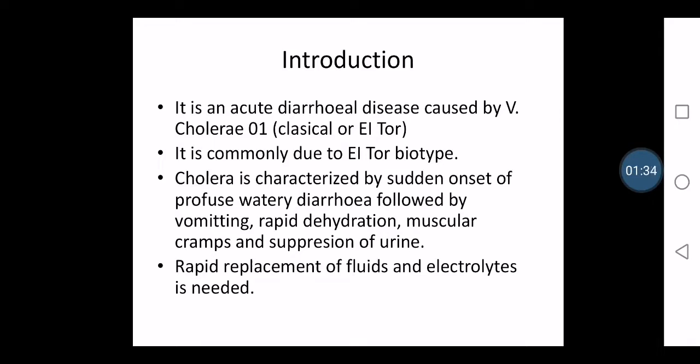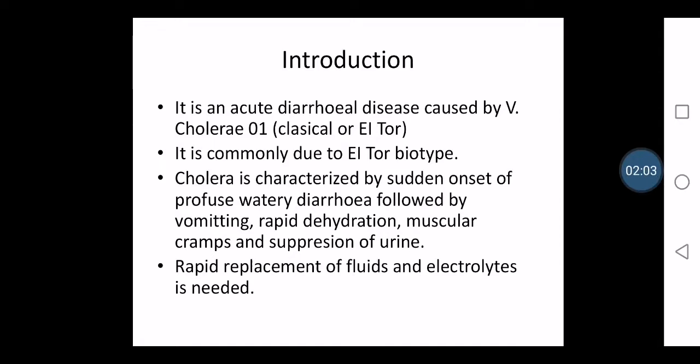The stools look like rice water, and there will be profuse, effortless diarrhea, continued with vomiting, rapid dehydration for patients with severe cholera, muscle cramps, and a sudden reduction or suppression of urine.